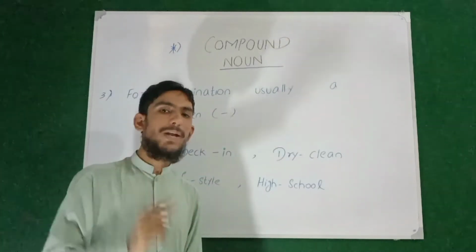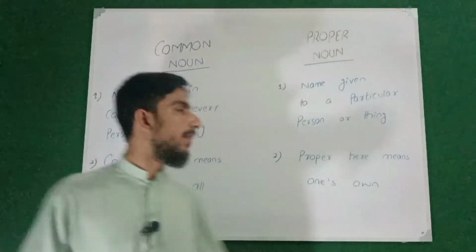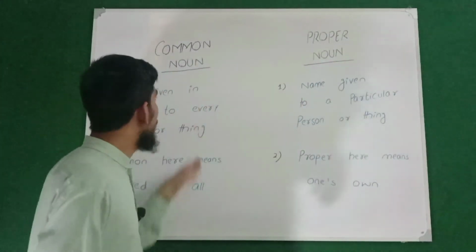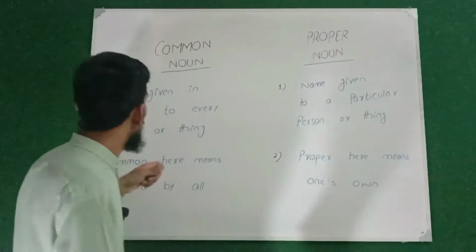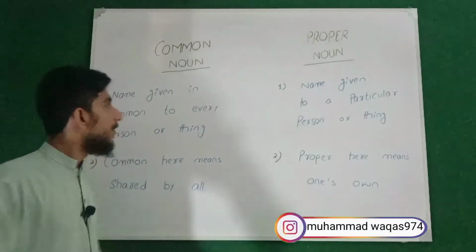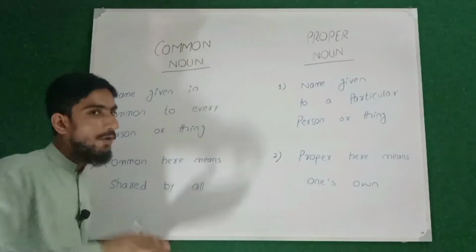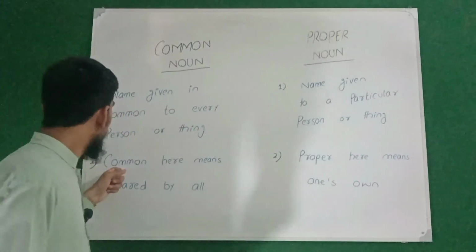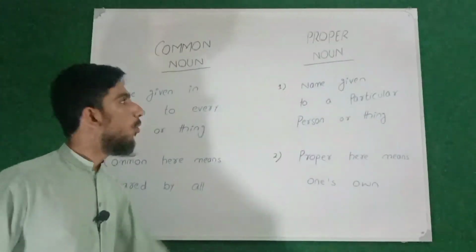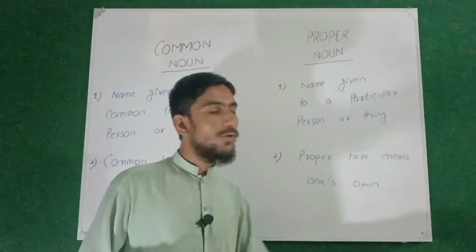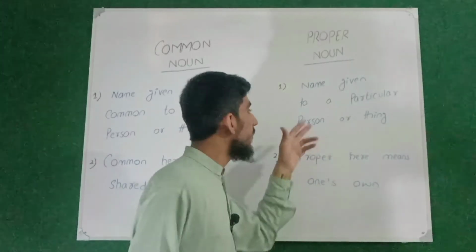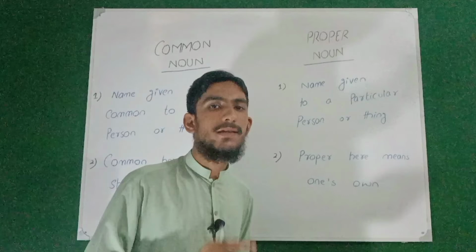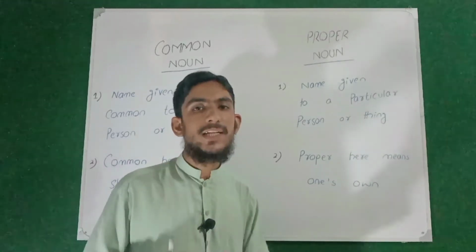So now we will be discussing further types of noun as well. We will discuss common noun, then we will discuss proper noun. We will differentiate between common noun and proper noun. As the name indicates, common, the name given in common to every person, place or thing falls in the category of common noun. And remember that common here means shared by all, while proper nouns are the names given to a particular or specific person or thing. And proper here means one's own, which is specific to one person, one thing, or one animal.